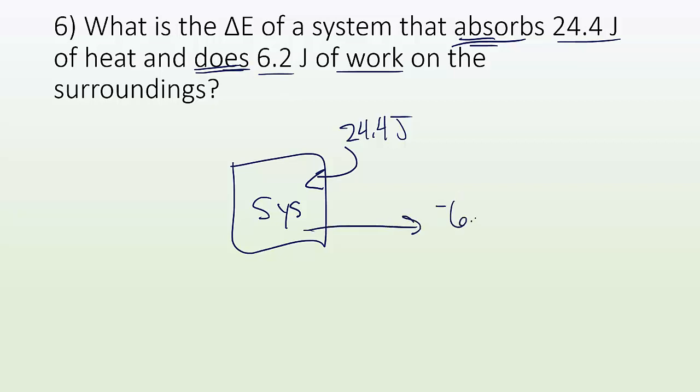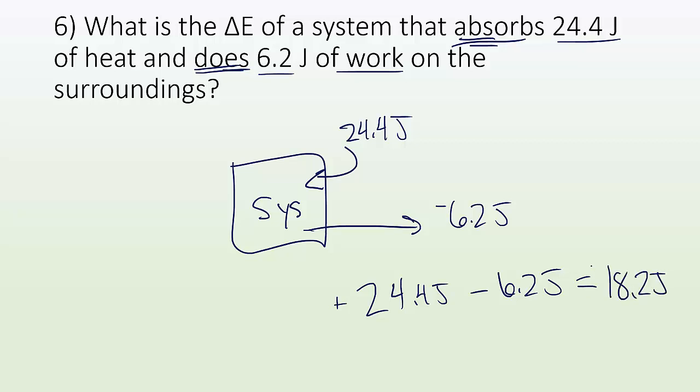So it loses 6.2 joules. So I go, what's the overall change? Well, it added 24.4 joules, but it lost 6.2 joules from doing work. And when I plug that in and get an answer, it's 18.2 joules, and it's a positive change. So that is my change in energy for the system.